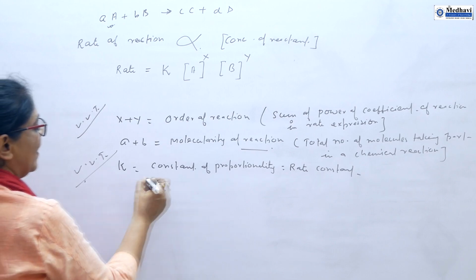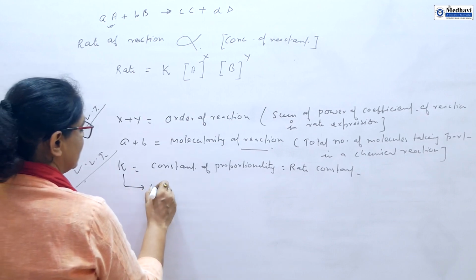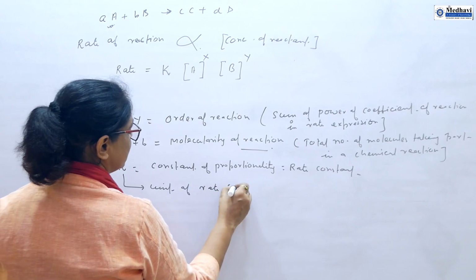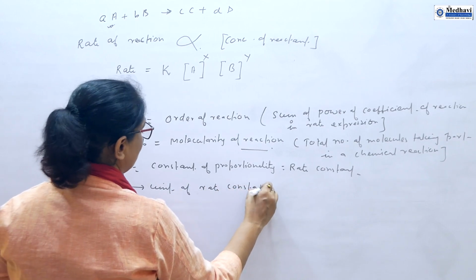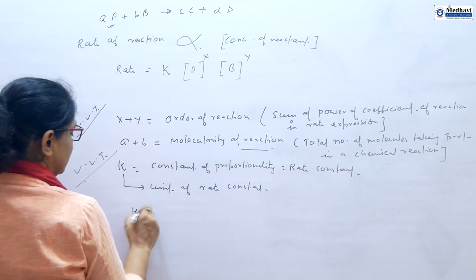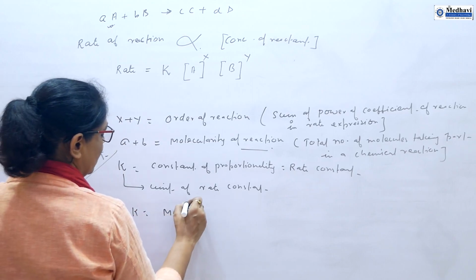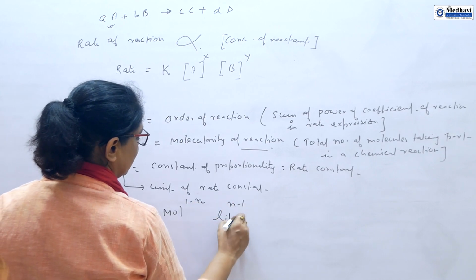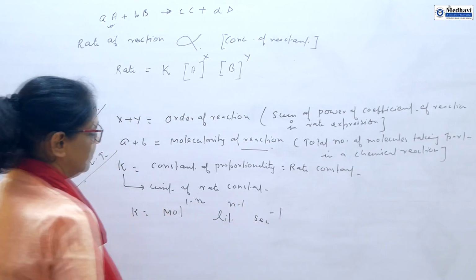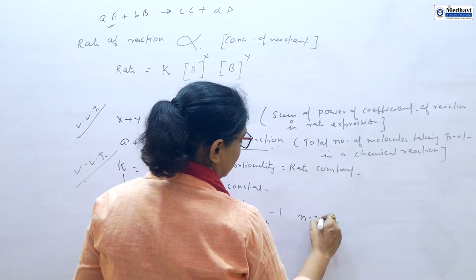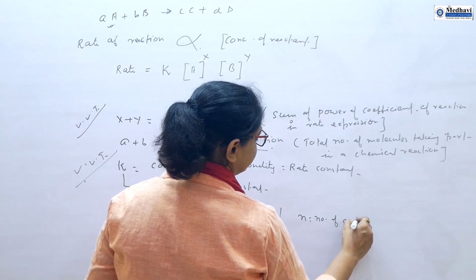So how will you find the unit of rate constant? Very, very important. For this I am giving you a trick. You must focus. K is equal to mole^(1-n) liter^(n-1) second^(-1). Very, very important. Here n is the order.